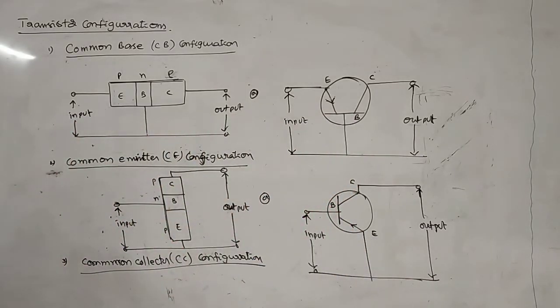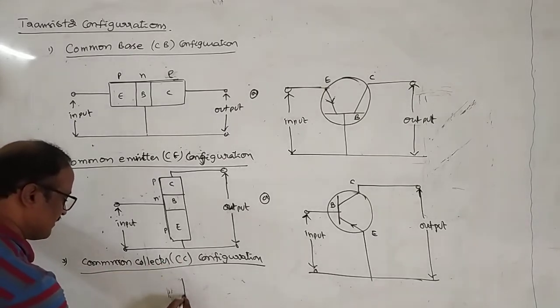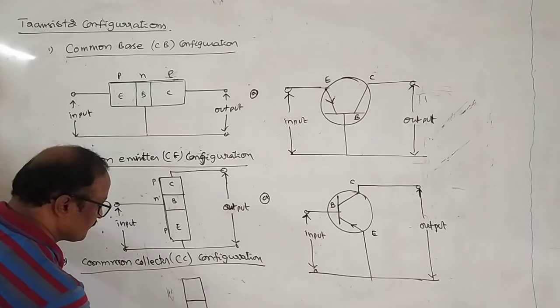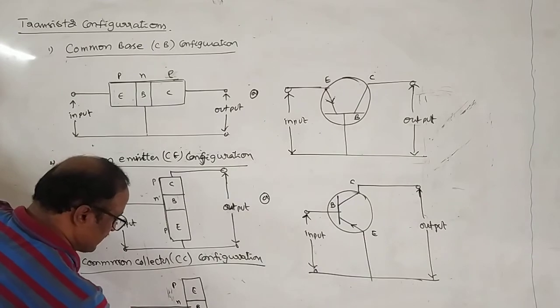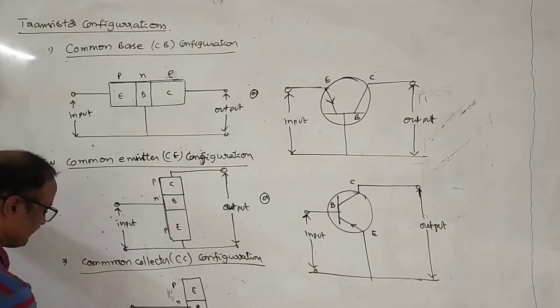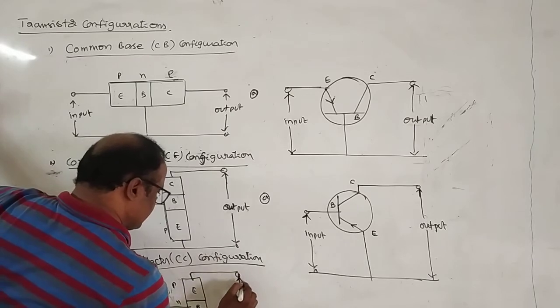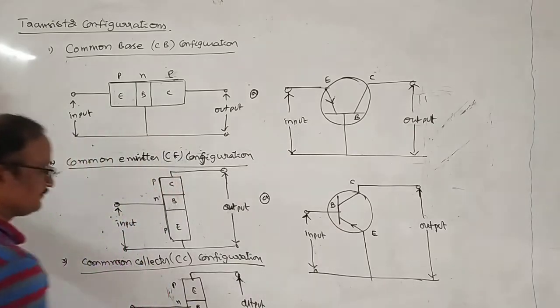And the third one is the common collector configuration. Here the collector is common to both input and output. It is also a PNP transistor: collector, base, emitter. Here input is applied between base and collector, and output is taken across collector and emitter.